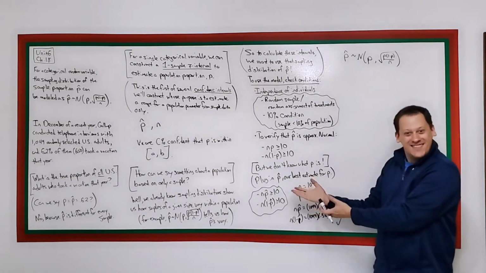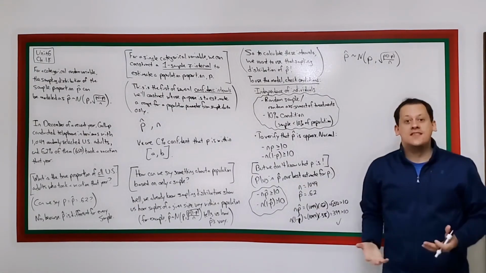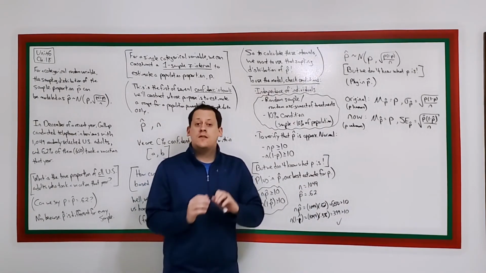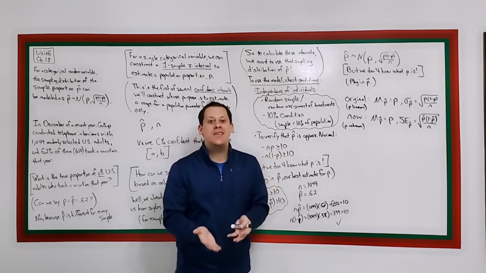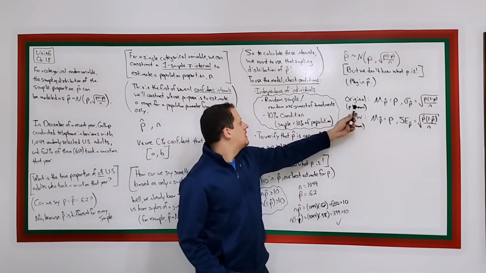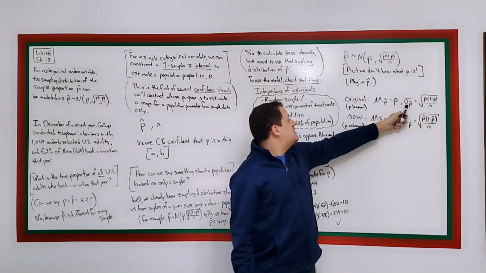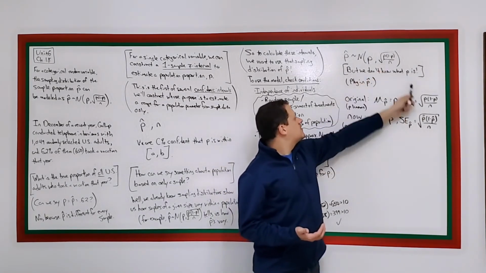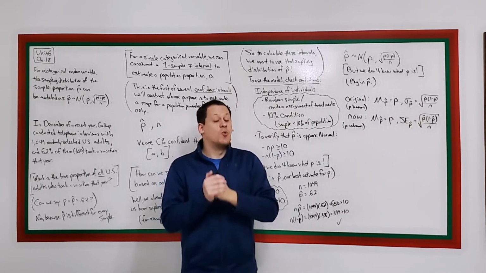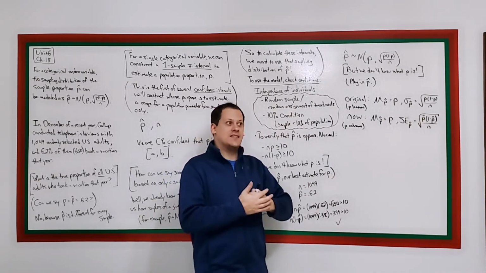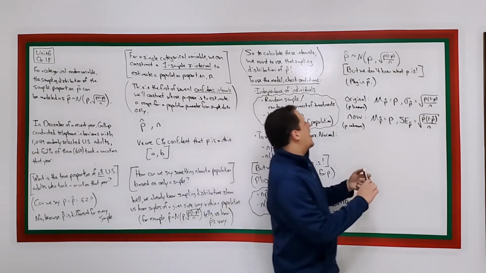Let's do the same thing we did when we checked the success failure condition. Everywhere we see a p in these parameters, we're just going to substitute in p hat. So back in Unit 5, when we lived in happy world where we knew what p was, when p was known, the mean of this sampling distribution was p, and the standard deviation of the sampling distribution was the square root of p times 1 minus p over n. If we don't know what p is, which is more realistic, and that's the assumption we're going to be working with going forward, the mean of that sampling distribution is now p hat.